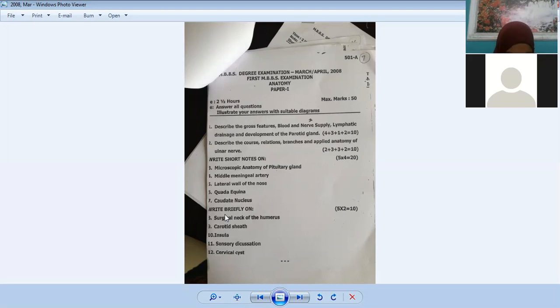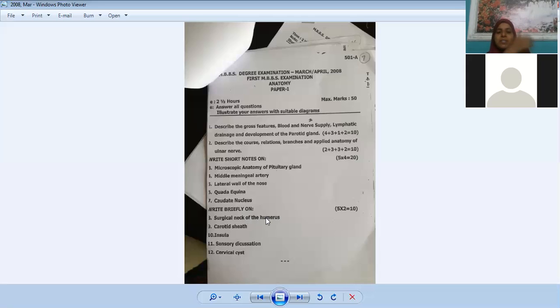Okay, so we finished that. Surgical neck of the humerus. It's related to which nerve? Axillary nerve, very good. What happens if surgical neck of the humerus is fractured?